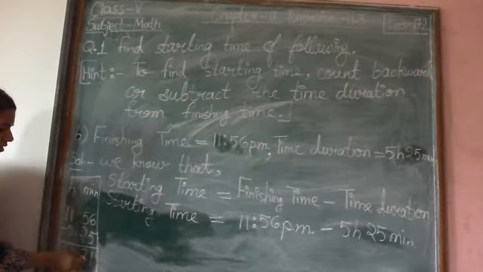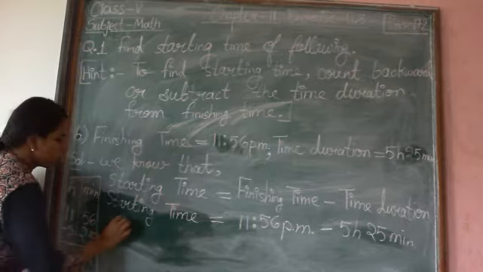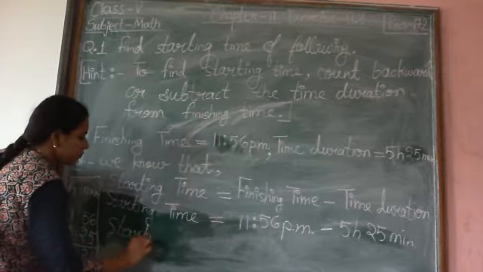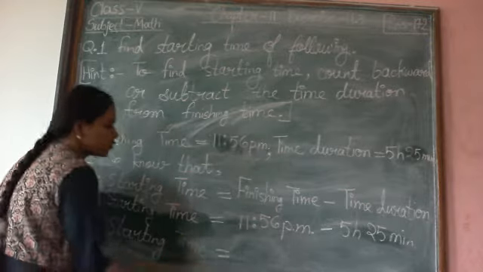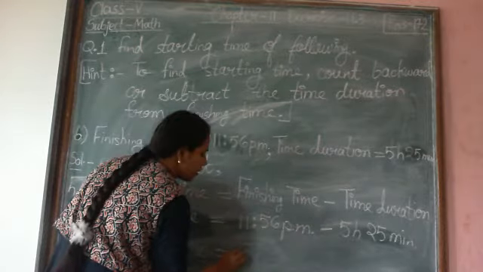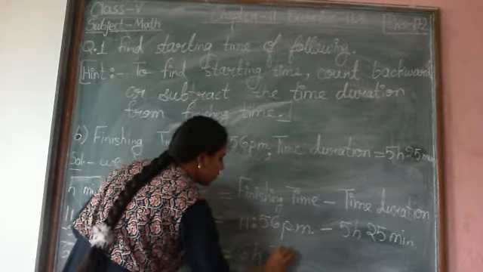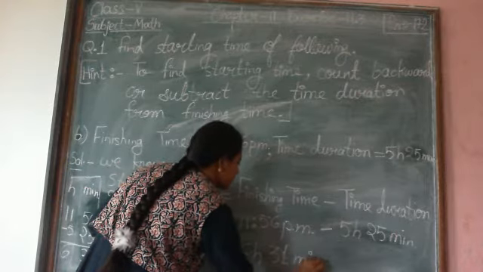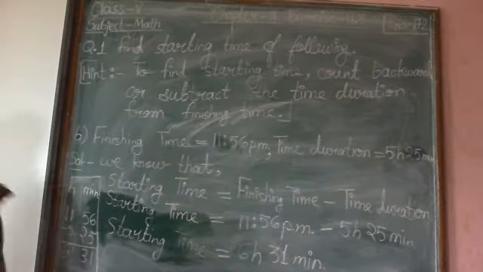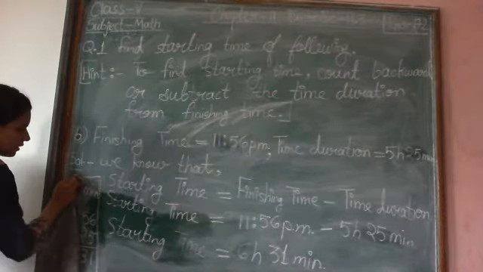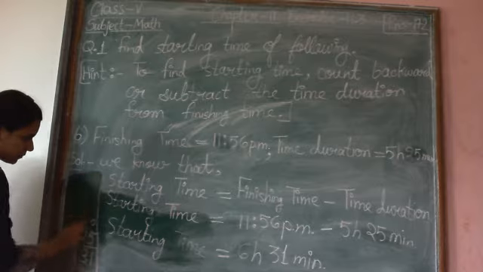6 hours 31 minutes. So starting time is equal to, when we subtract these two, what did we get? We got 6 hours 31 minutes. Now I am clearing this rough work.